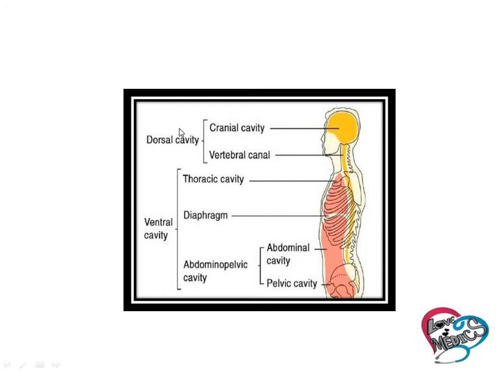See here, the dorsal cavity is divided into cranial cavity and vertebral cavity. This is the cranial cavity and this one is the vertebral cavity, and it is also called the vertebral canal. The ventral cavity is divided into thoracic cavity and abdominopelvic cavity by the diaphragm. The diaphragm separates the thoracic cavity and abdominopelvic cavity. This one is the thoracic cavity, and the abdominopelvic cavity is divided into abdominal cavity and pelvic cavity. This one is the abdominal cavity and this one is the pelvic cavity.